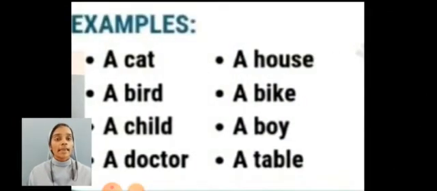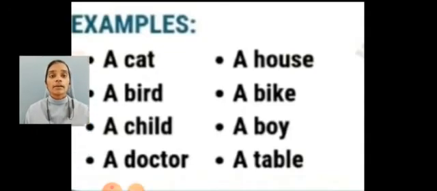For example, a cat, a bird, a child, a doctor, a house, a bike, a boy, a table, which are not specific.